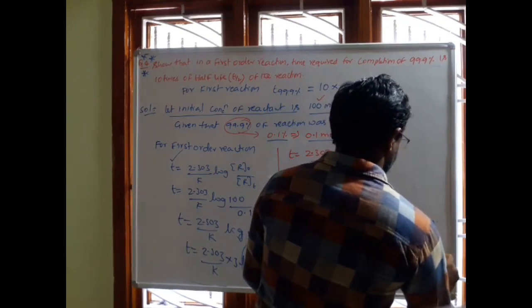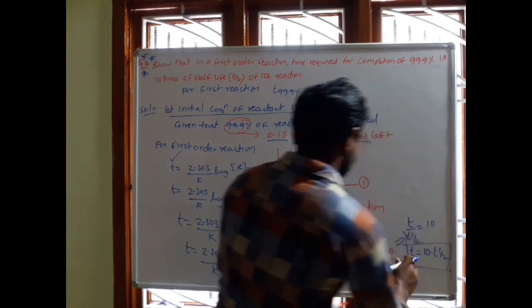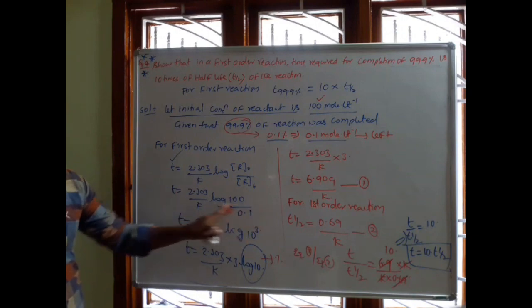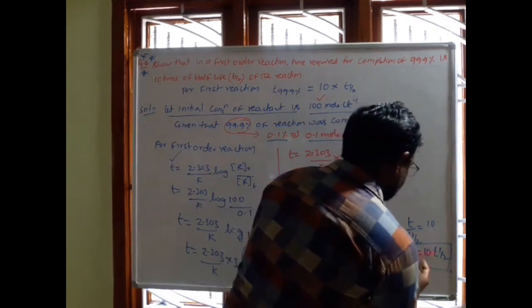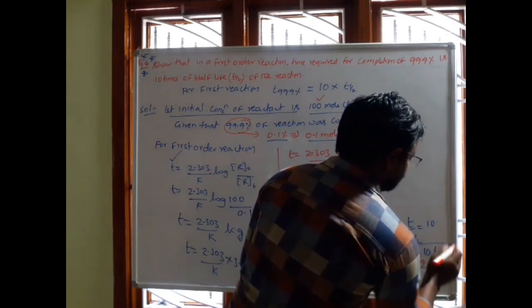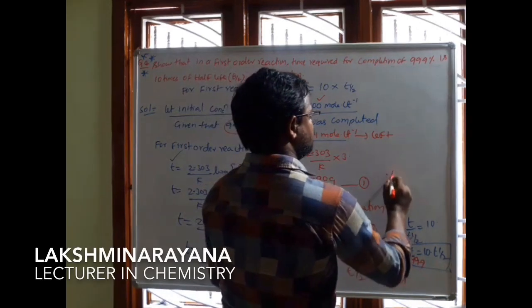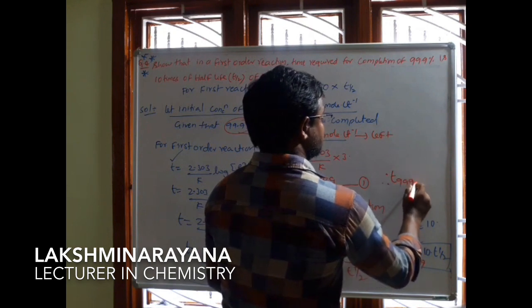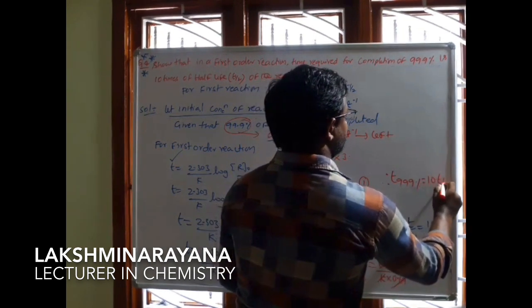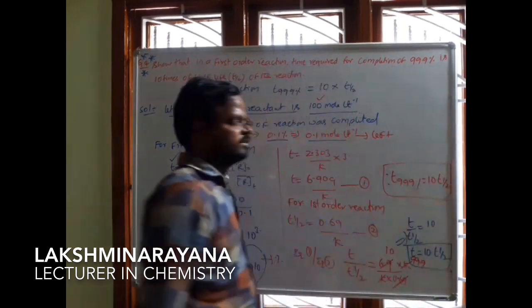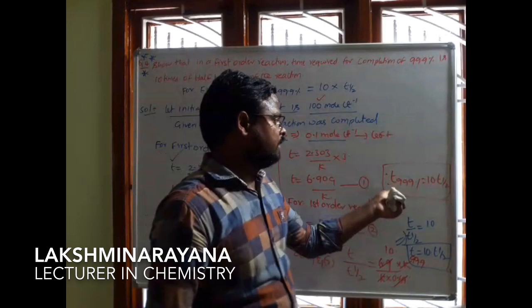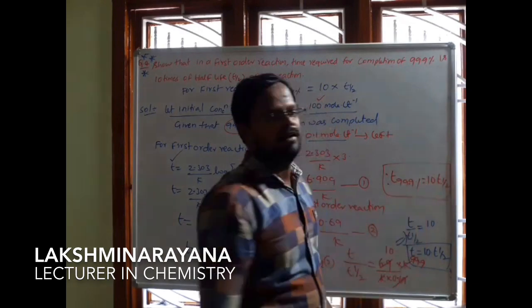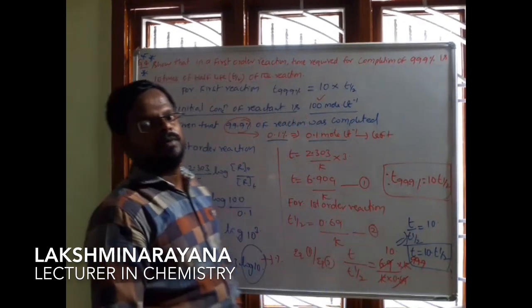That is t equal to 10 into t half. Here t means the time taken to complete 99.9% of the reaction. Therefore, the time taken to complete 99.9% of a first order reaction is equal to 10 times its half-life, that is, 10 half-lives. It is a very important problem.